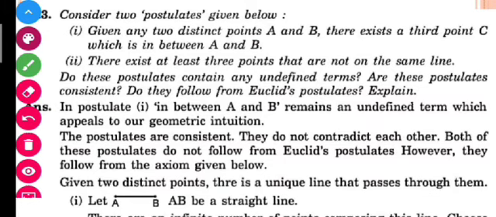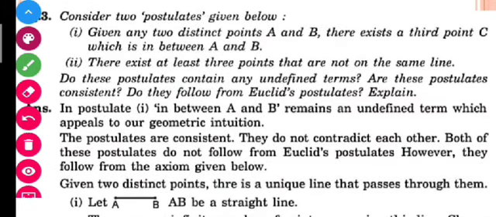The postulates are consistent. Why consistent? Because I told you that from these postulates it is impossible to deduce any axiom that is contradictory or opposite to the axiom that had been given by Euclid. So yes, the postulates are consistent. Now, they do not contradict each other. Why do they not contradict each other? Because these are different statements, they don't have any connection between the two.